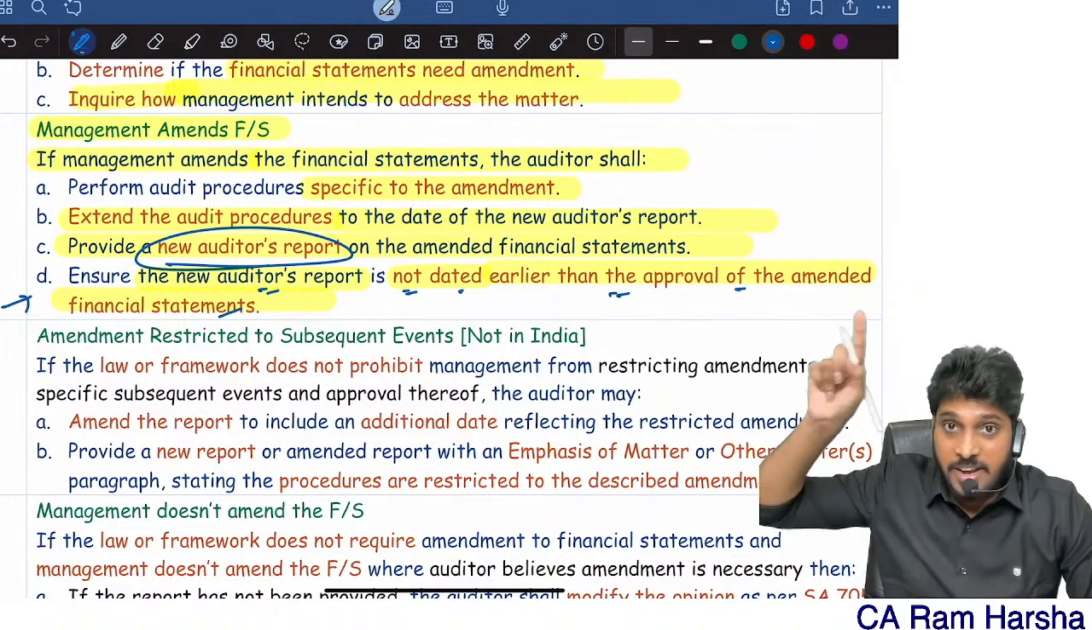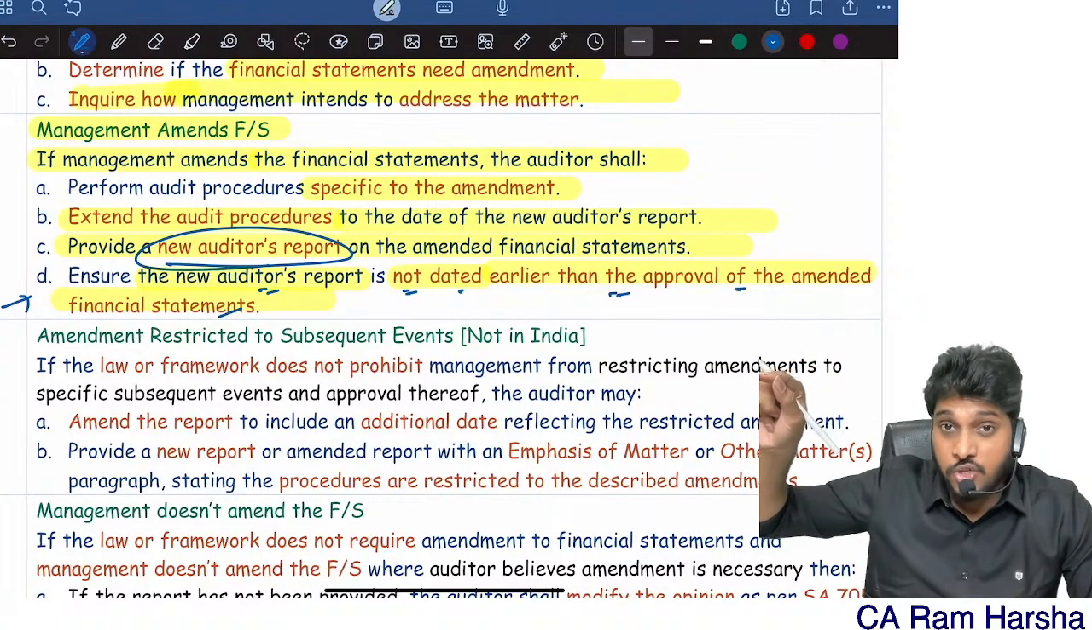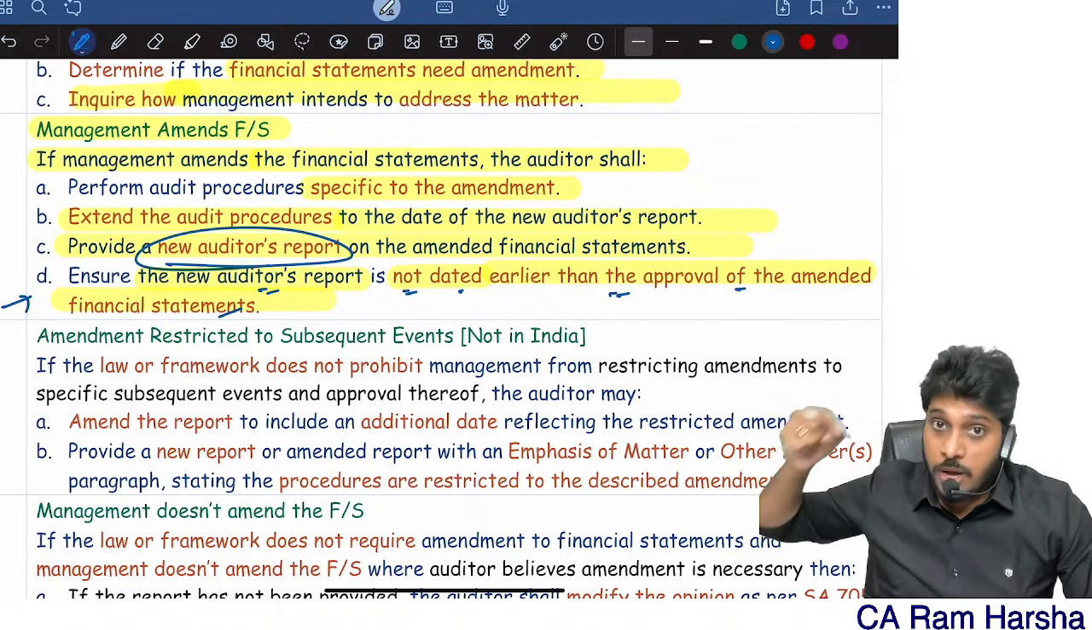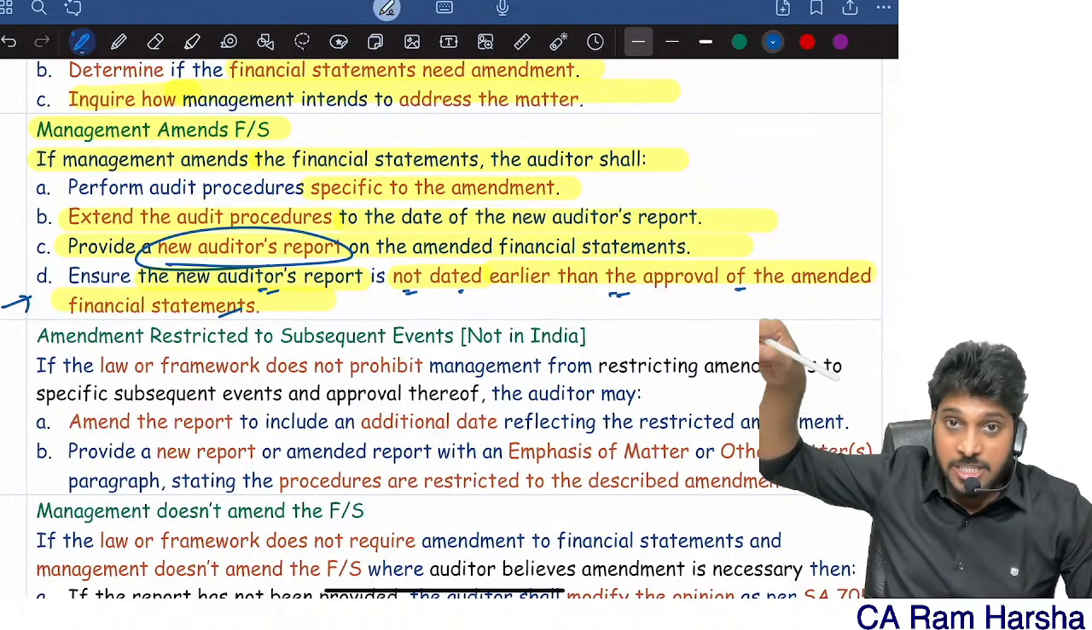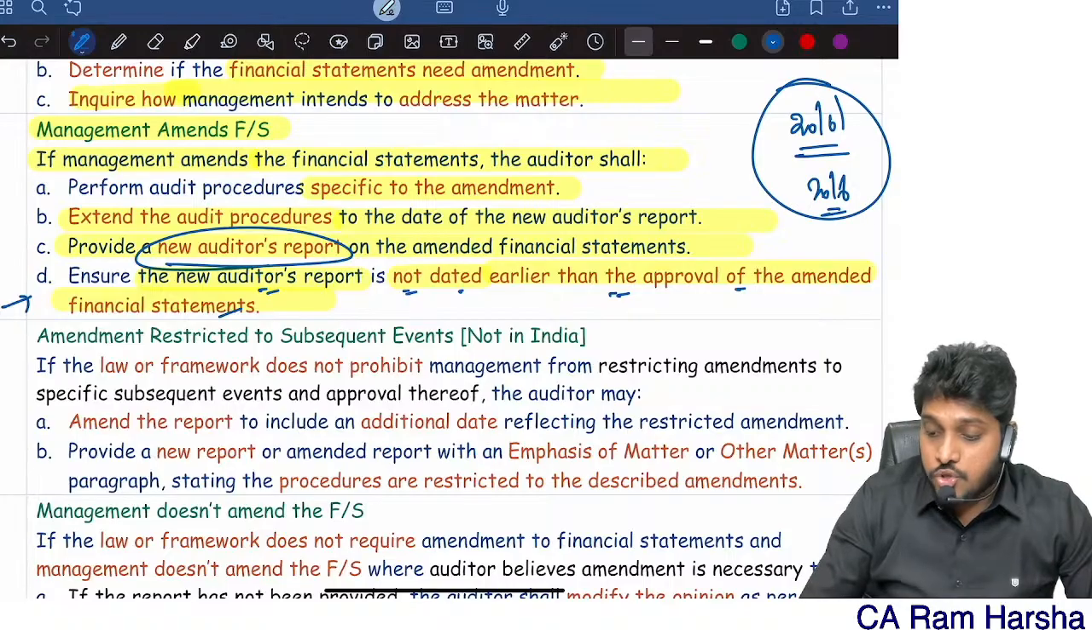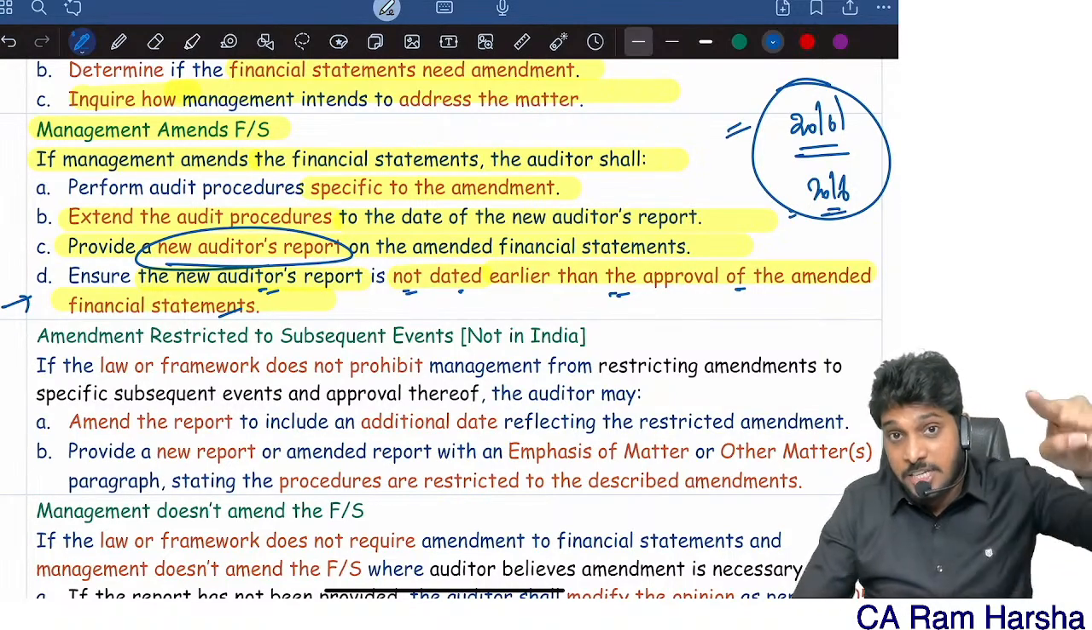Now you see, originally financials were approved on 10th June. Your audit report is also on 10th June. Now on 15th or 16th June, you found out one more event. You communicated to management. They amended financials. Now the financials are amended on 20th June. Now you are giving the audit report once again on 20th June. So the revised audit report date is 20th June.